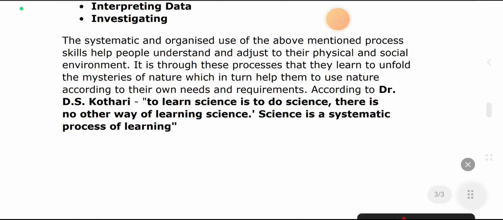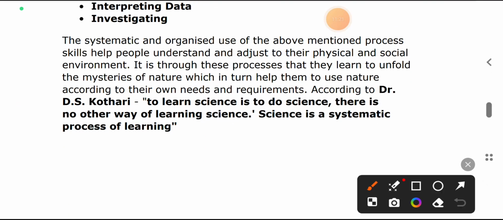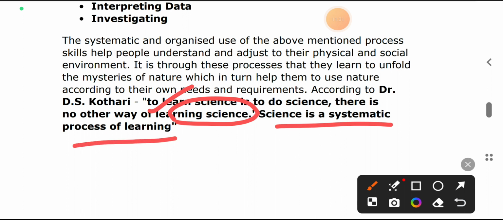According to D.S. Kothari, to learn science is to do science. There is no other way of learning science. Science is a systematic process. In the first case I told you all that science is a systematic way of learning. Means you learn science in a systematic way, step by step, not haphazardly.